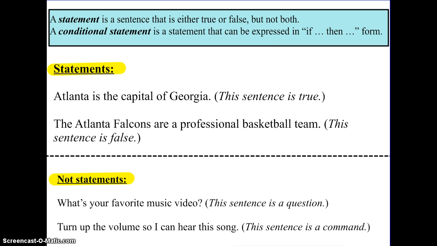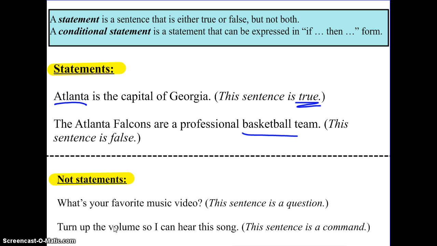Alright, so first off, in logic, we have statements and conditional statements, okay? A statement is a sentence that's either true or false, but it can't be both. So taking a look at our first two examples, we have that Atlanta is the capital of Georgia. You guys know that to be true, so this is a true statement. Alright, and also the Atlanta Falcons are a professional basketball team. Well, that's false. They're a professional football team. So that is a false statement, okay?